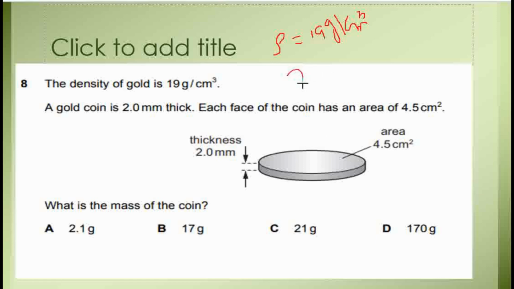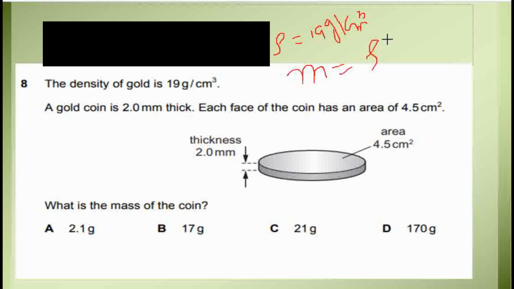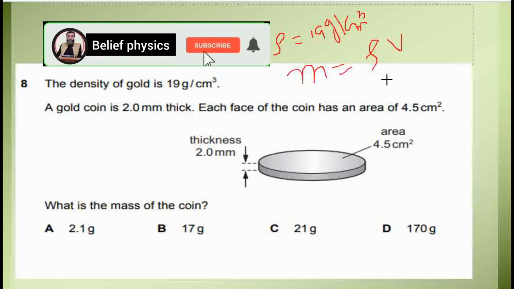Mass can be measured by using this data. Density is equal to mass per unit volume, so mass is equal to density into volume. Volume is equal to base area into height or thickness. Thickness is 2 millimeter, so we have to convert it into centimeter.